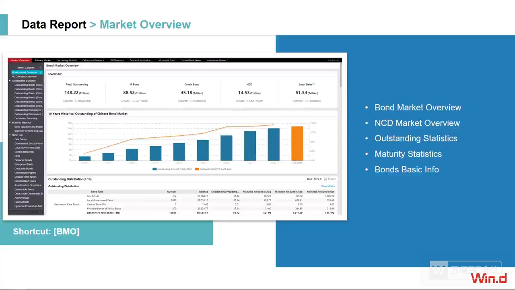So once we go back to our slides, as I mentioned, in the bond market overview, we can focus more on the NCD market overview, the outstanding data, the maturity data, and also the bond basic information, which can all be collected in just one page. Then we can get it as we want.